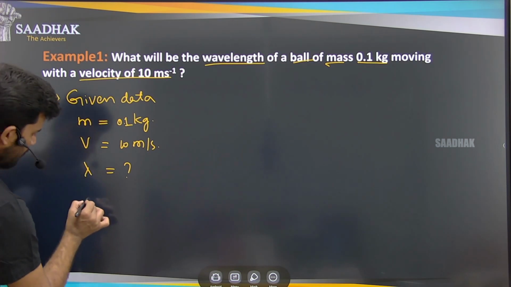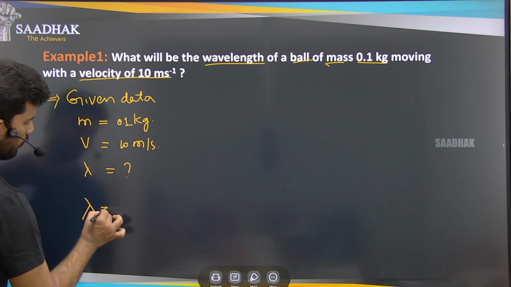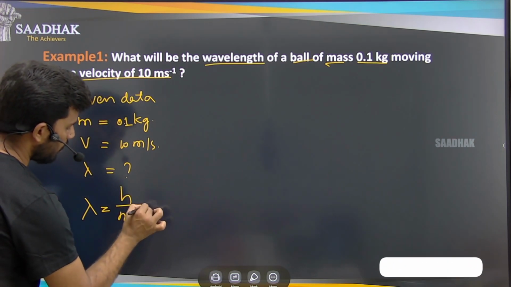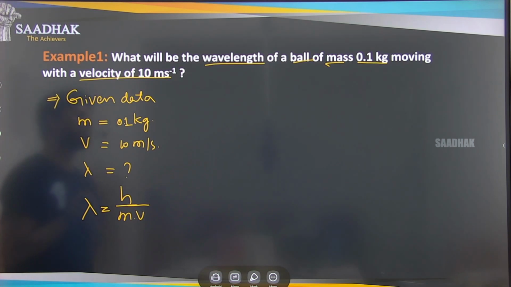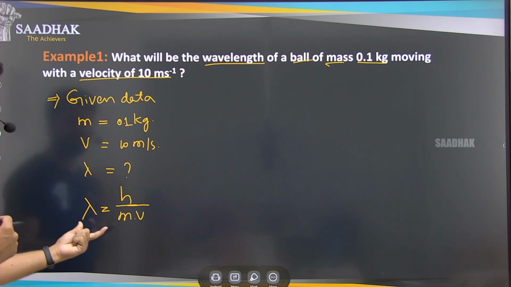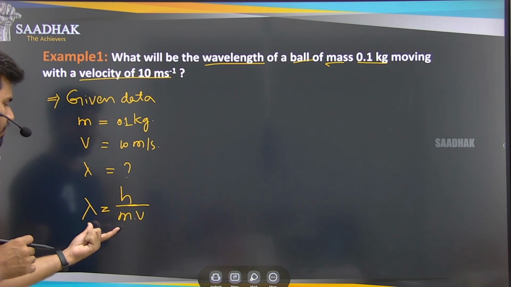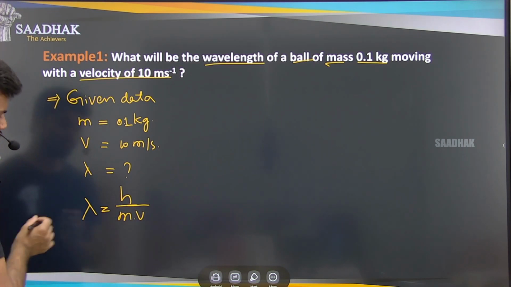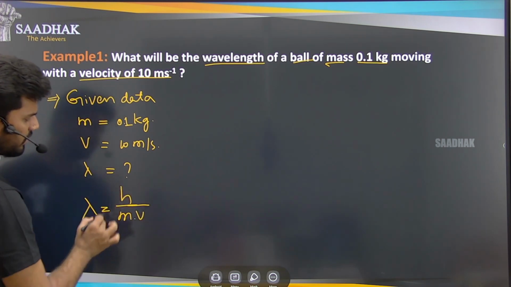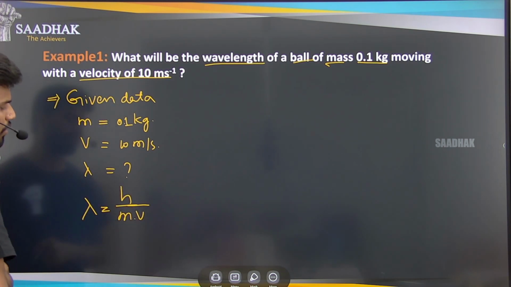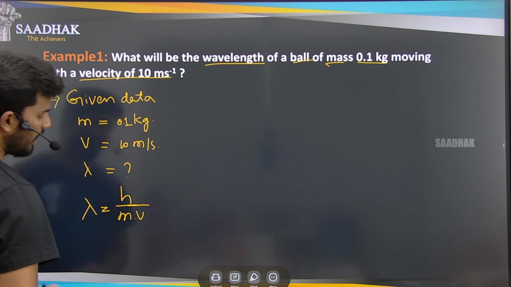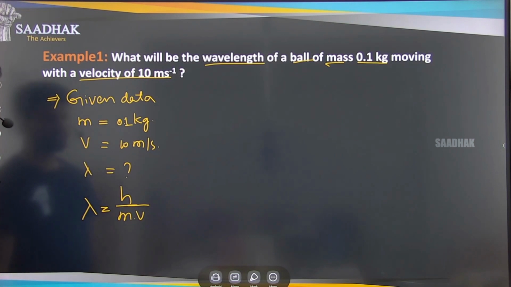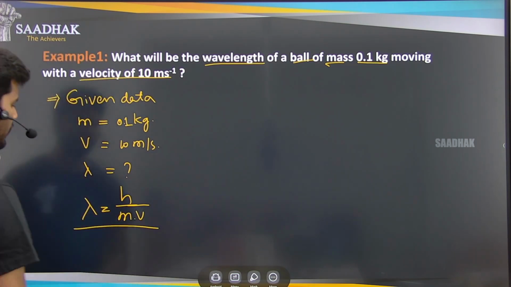So to find this lambda, we have de Broglie's formula, that is h by mass into velocity. Once you recall this, the formula comes to your mind, and you write it. Then we see what the unknowns are. Do we have all the known parameters? h is the Planck's constant that we know. Mass is given, velocity is given. So by using this simple formula, we can find this lambda.